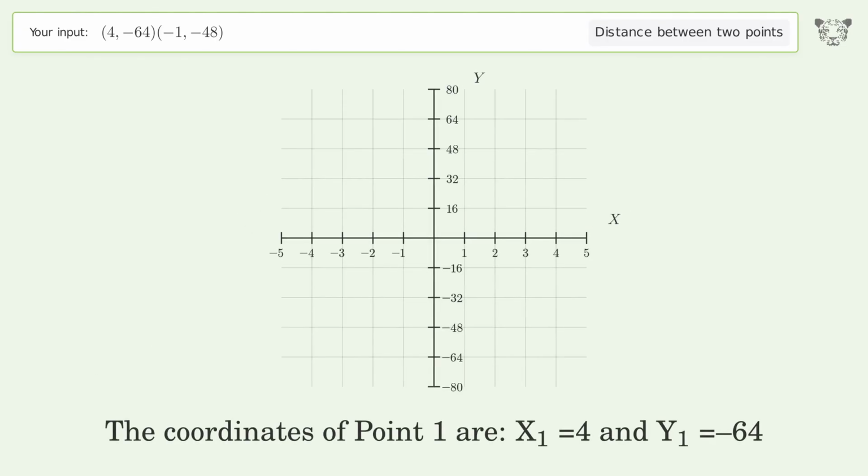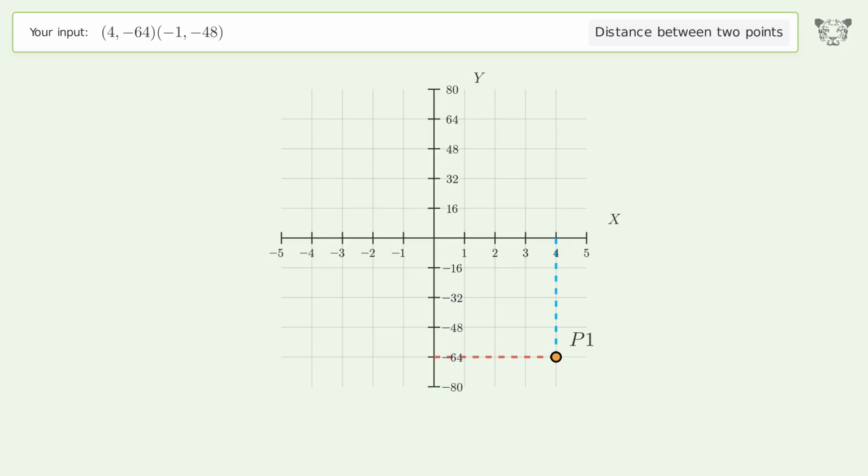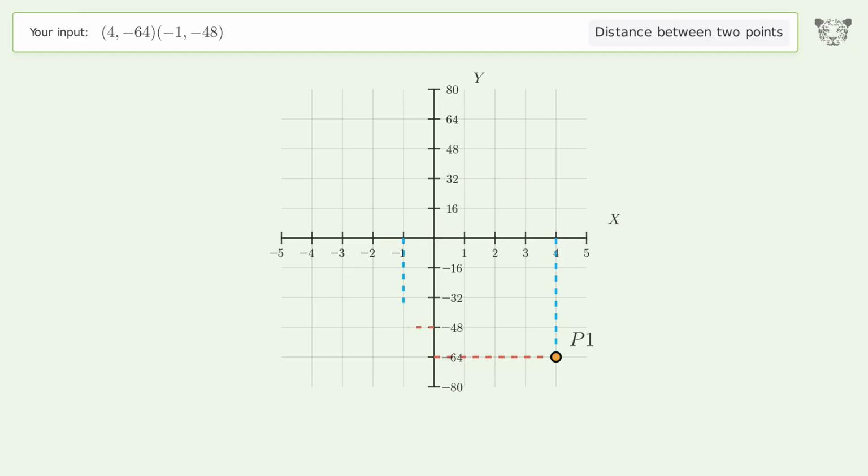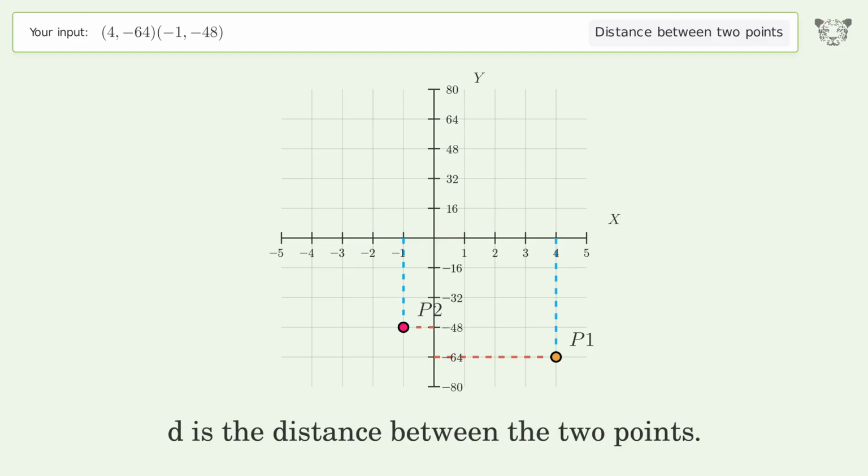The coordinates of point 1 are x1 equals 4 and y1 equals negative 64. The coordinates of point 2 are x2 equals negative 1 and y2 equals negative 48. D is the distance between the 2 points.